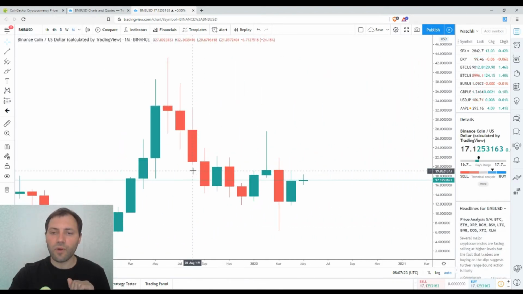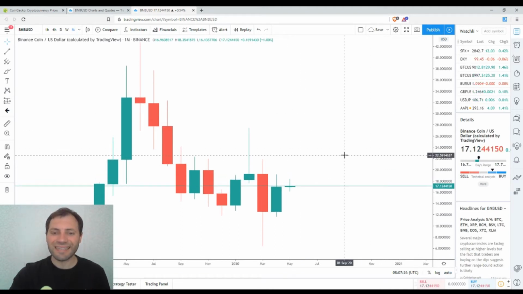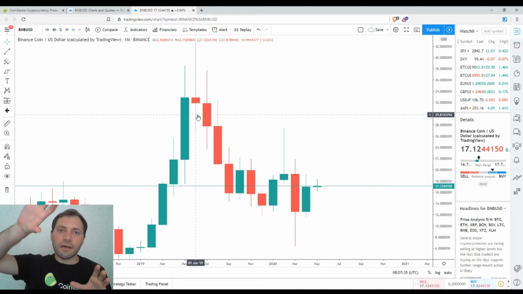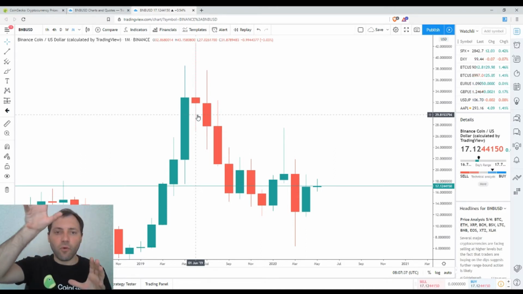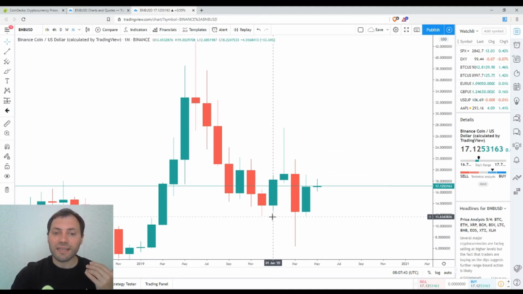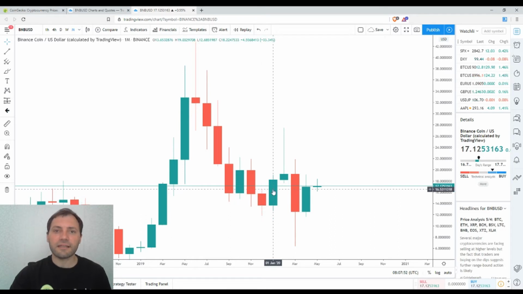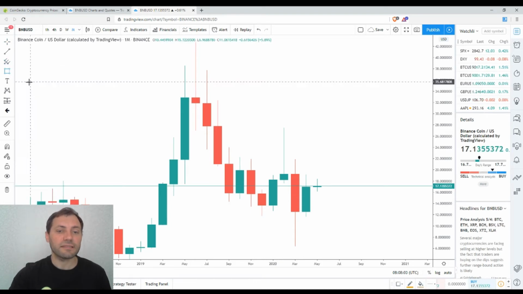First of all, I would like to outline some very interesting things that have happened within the last, let's say, few months. We have this sequence of ascending or bullish candlesticks followed by a sequence of descending or bearish candlesticks in 2019. The price charts of the rest of the major cryptocurrencies are very similar. We know that at the beginning of this year, the cryptocurrency market rebounded. Most of the charts of the major cryptocurrencies formed this bullish engulfing. So this is the bullish engulfing in this price chart.